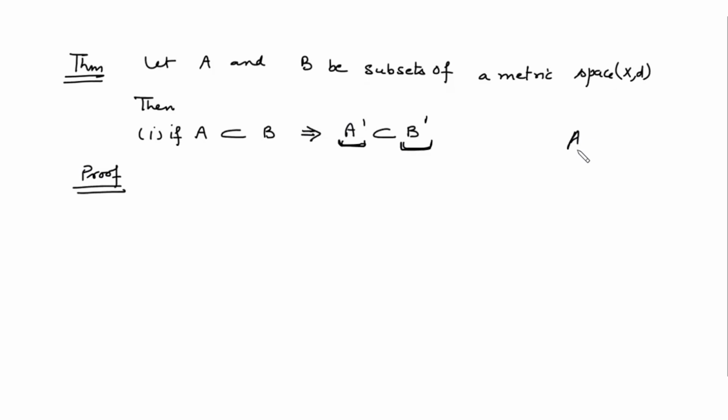If you want to prove this is a subset of this, कैसे prove करते हो? You consider any arbitrary element from this set, show that that is also a member of this, right? So it means every element of this set is a member of this because you choose any arbitrary element. So this implies this is contained in this. So same way हम यहाँ पे prove करेंगे, we will take any element from this set. So let x belongs to A dash. Any arbitrary element pick किया A dash में से. It means x जो है that is the limit point of A.